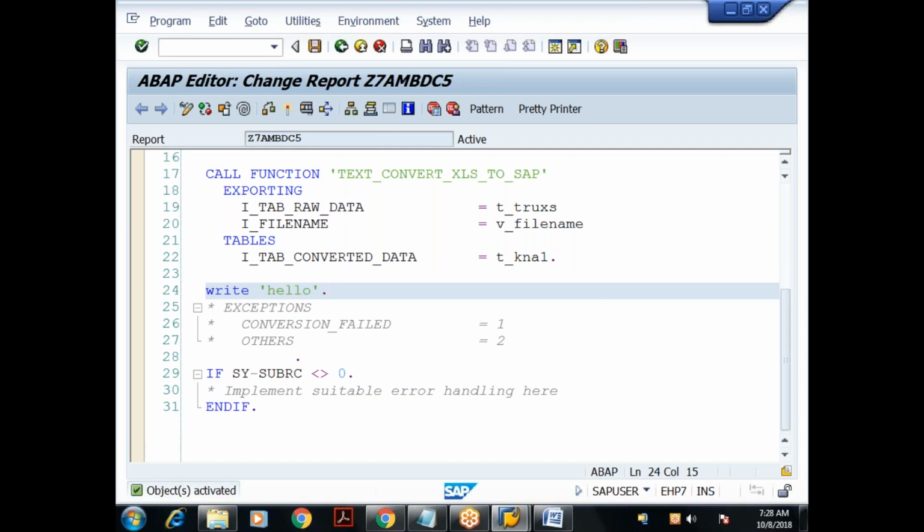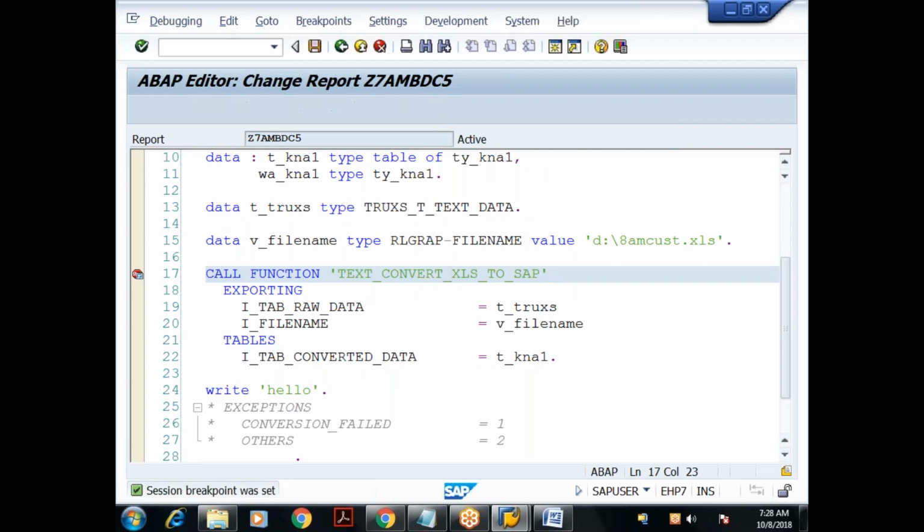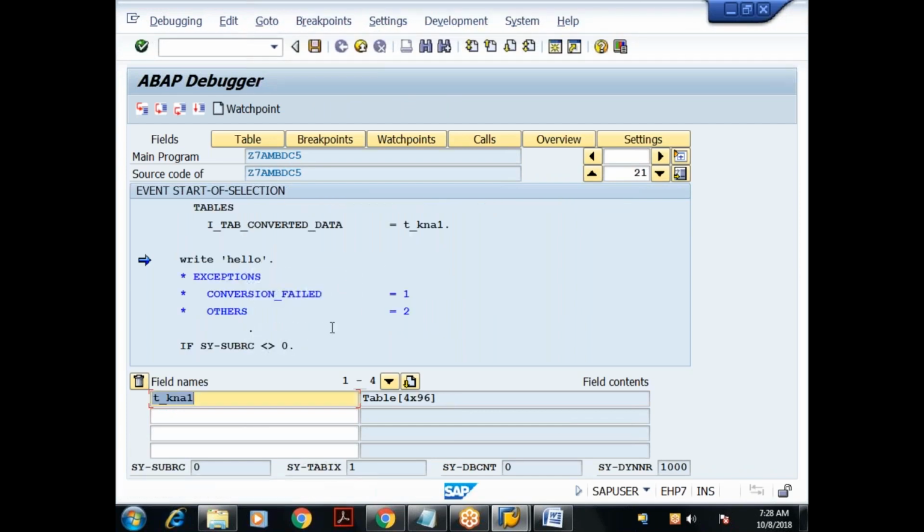Okay, so I want to check whether the data is received into our internal table or not. So I'll put the breakpoint here, F8. Done. So if you see here, t_kn1 as of now is initial. I'm calling the function module. Done. I'll say F6. What is the file name? D drive 8am cus.xls. Done.